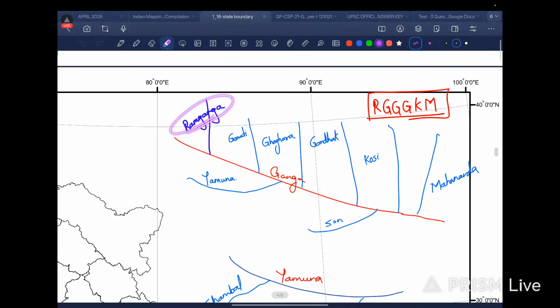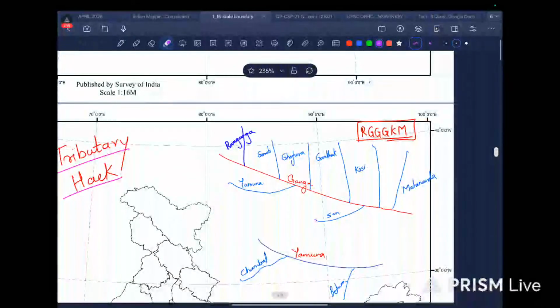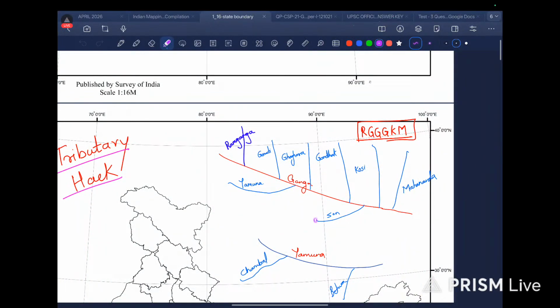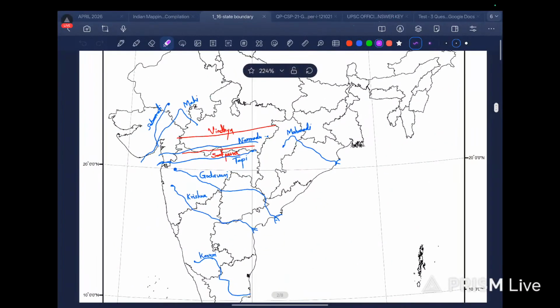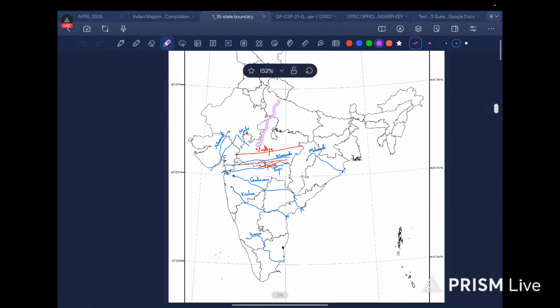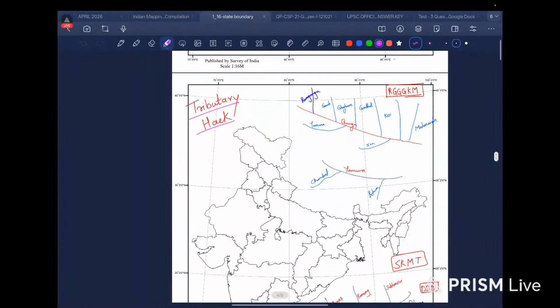So from R we have Ramganga, Gomti, Ghagra, Gandhak, Kosi, and then Mahananda. And on the right bank we have Yamuna and River Son. Remember, River Son originates from the Amarkantak Plateau, and it is a tributary of Ganga. I had mentioned it here also. You can see here, Son river comes like this, and then it merges into the Ganga river.